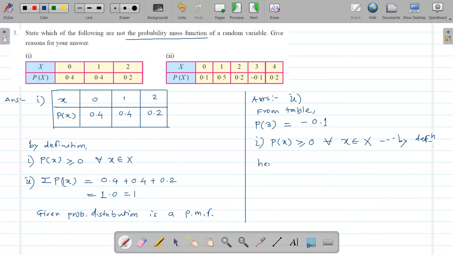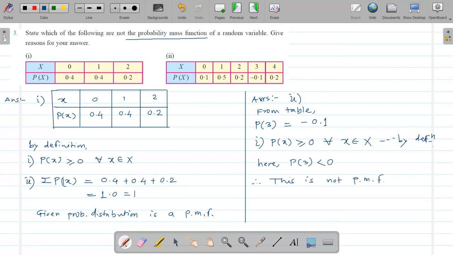So here you can write p(3) is negative from the table. So that's why the first condition fails here. So this is not a PMF. No need to check the second condition here because the first condition fails, since p(3) is negative. So this is not a PMF.